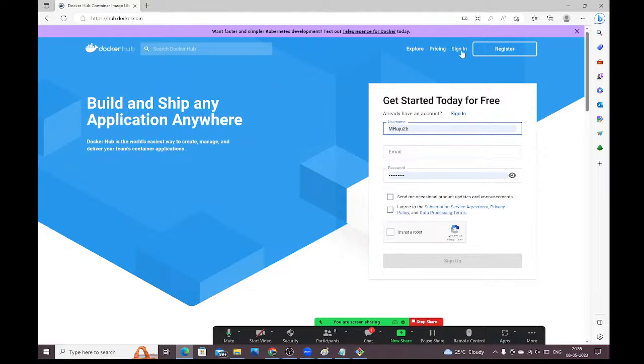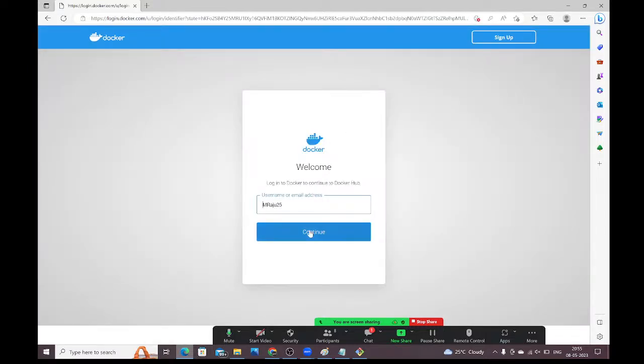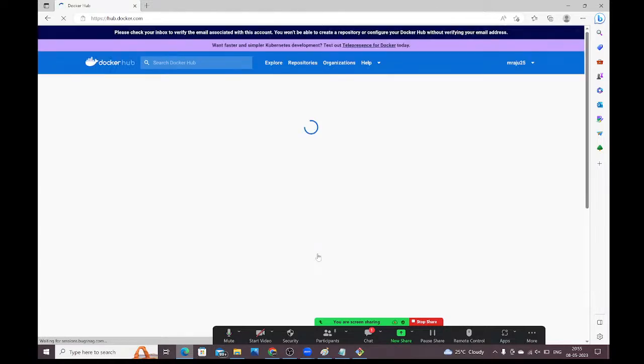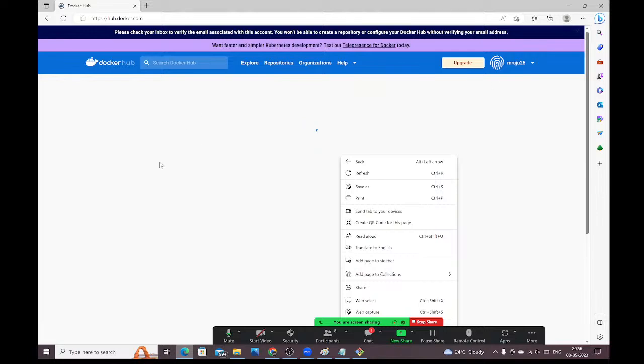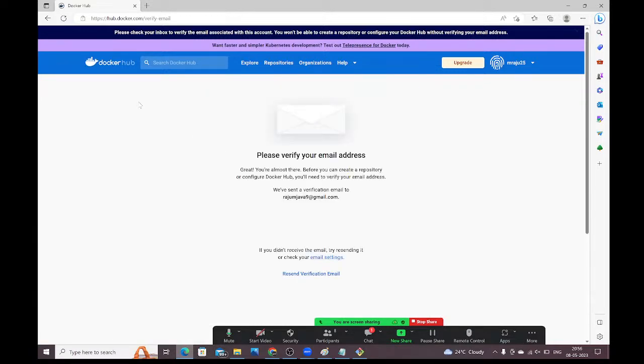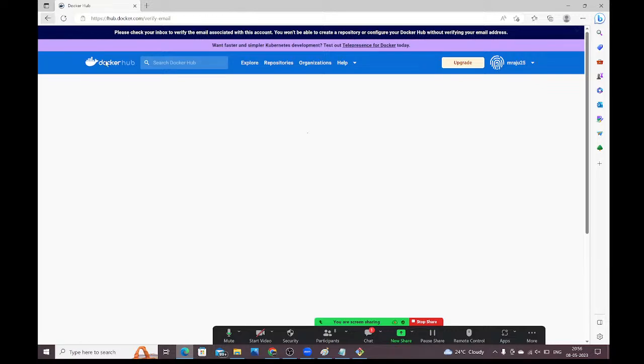See, if I click on sign in, here I have my account. I have an account in Docker. For my previous batches, I created several Docker images and pushed all the images to my account. See, now the account name mraju25 came. Here you can see all the images which I stored in Docker Hub. All these are the images which I have created.